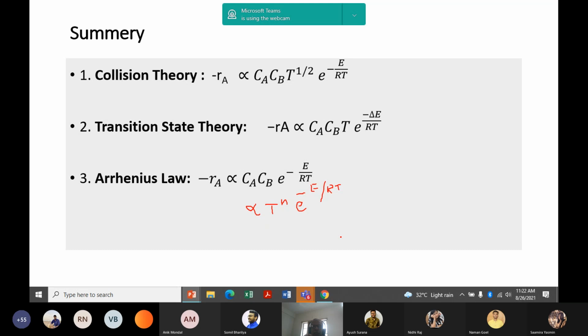That is the activation energy term, the exponential term, it is already there, and the additional term T to the power n is coming. So it is the general law for explaining temperature dependency of rate constant. So what is this? This is rate constant. K proportional to T to the power n e to the power minus E by RT.